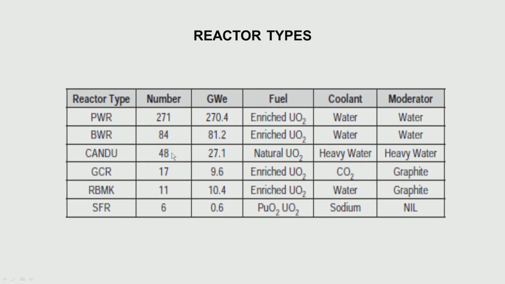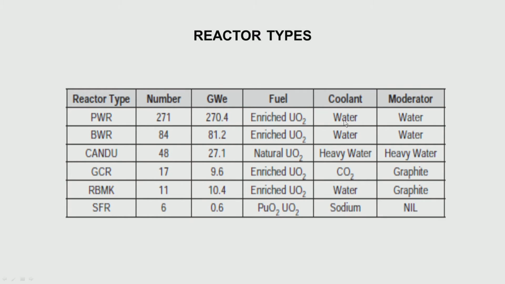This is mostly in India, Canada, Argentina and Pakistan. Then we have the gas cooled reactors, few of them, and this is again the RBMK. This is a boiling water reactor, but there is a difference between this and this, which we shall see later. And the sodium cooled fast reactor, there are about 6 such reactors, and we have one such reactor in India.